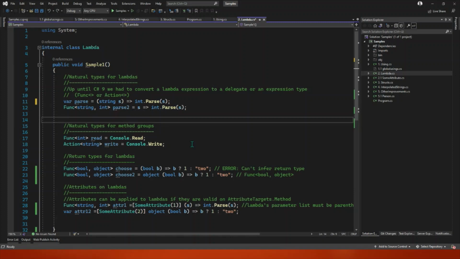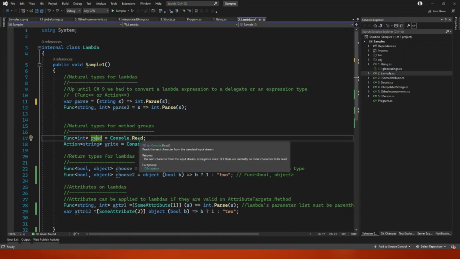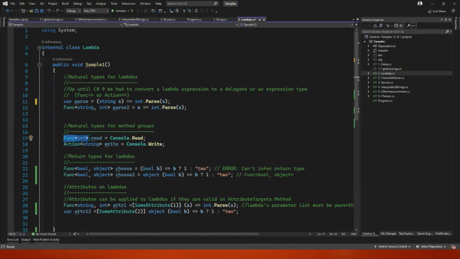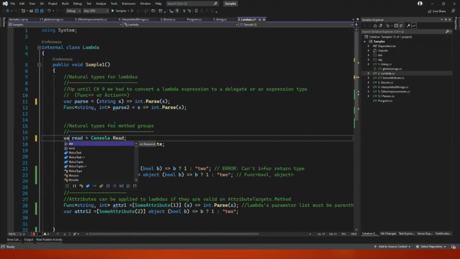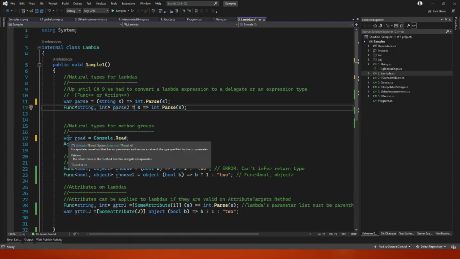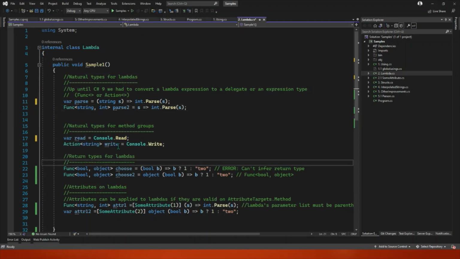The natural types, it's somewhat the same, right? This is our delegate. This is our method that we want to have a pointer to, and this is the read. Now, here we know that this is returning an integer and is accepting nothing. So it's easy for the compiler to understand that we need a function returning type integer. But here, the console right now has 16 overloads. That's 17 actually. So it is impossible for the compiler to understand what you are going to use.